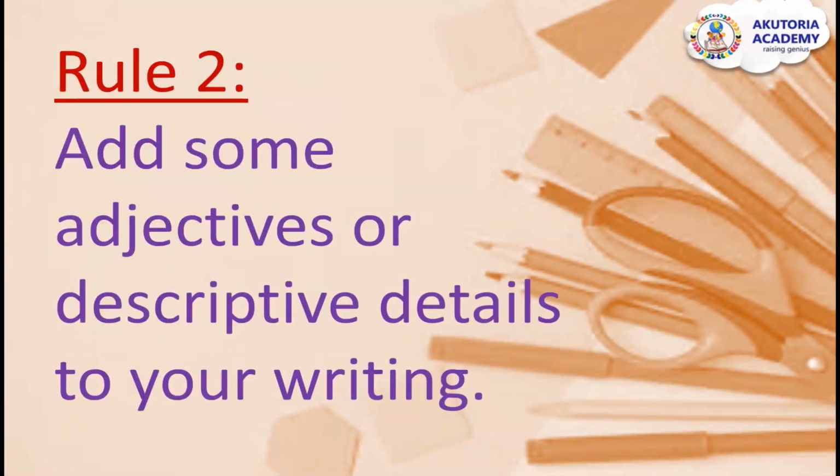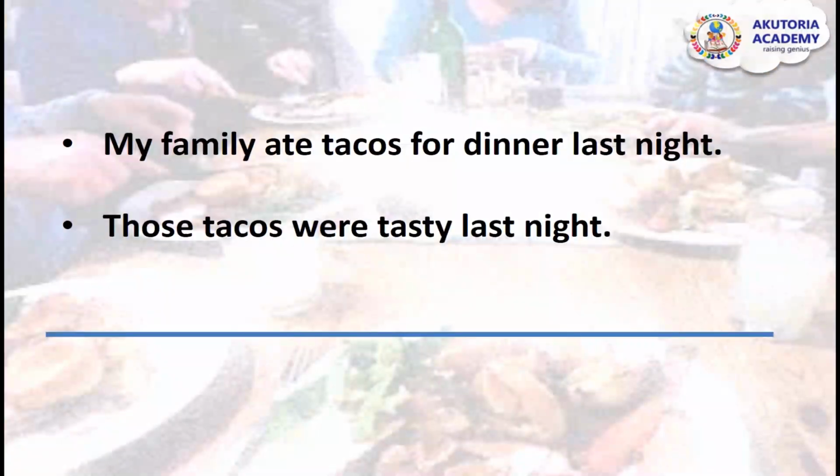Rule number 2: add some adjectives or descriptive details to your writing. Adjectives beautify our writings. They describe nouns. Okay, they describe people, places, things, animals in our writings. So add some adjectives to your writing. Let's see this example. My family ate tacos for dinner last night. Those tacos were tasty last night.